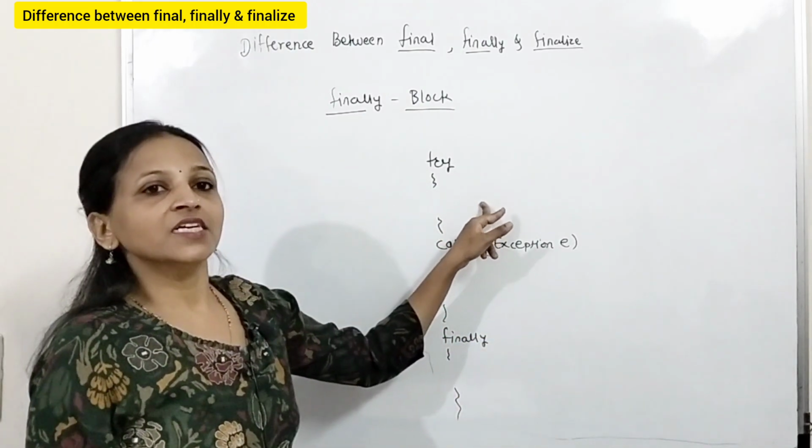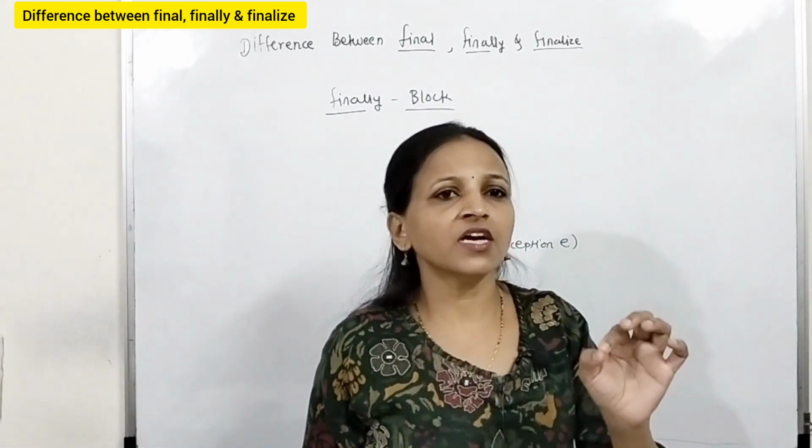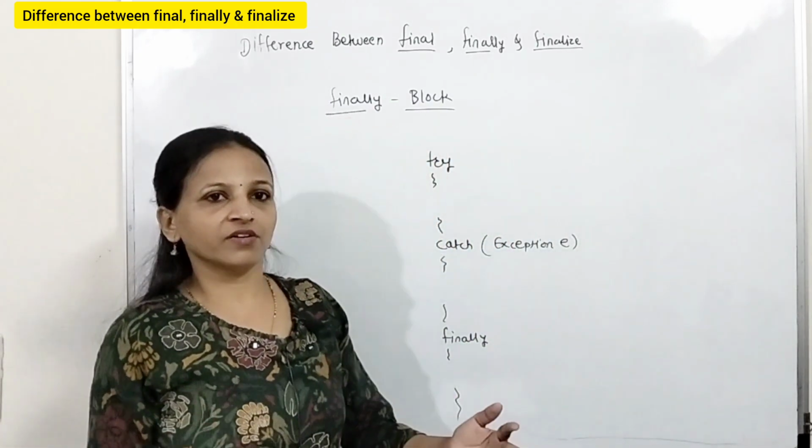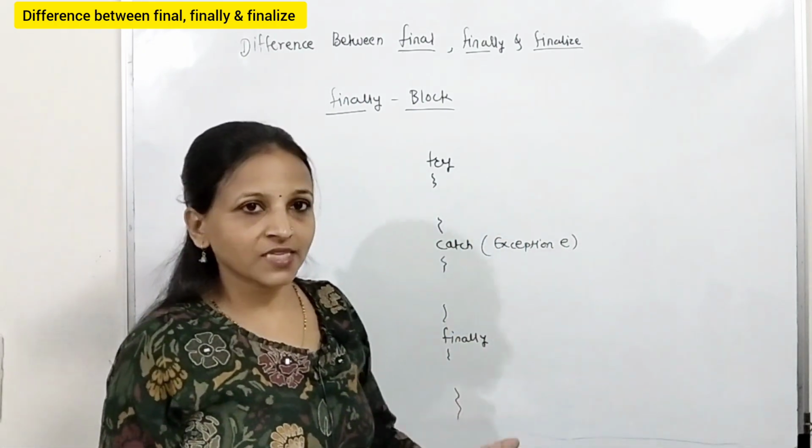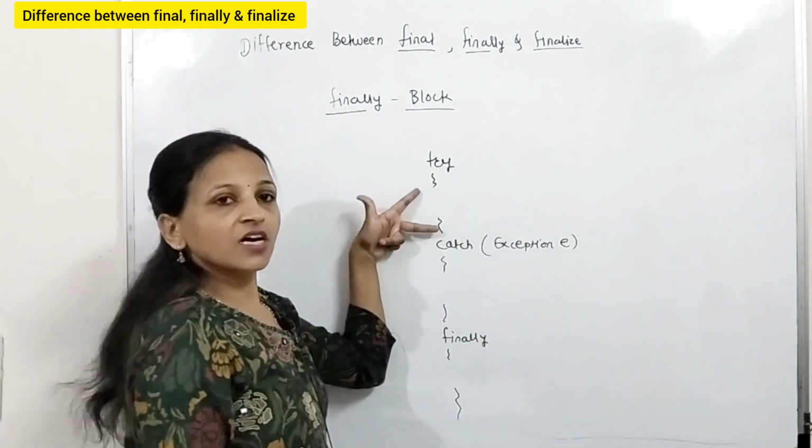Normally we write the risky code, the code where there is a possibility of exception, inside a try block.